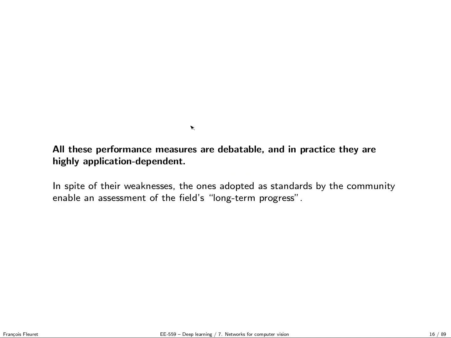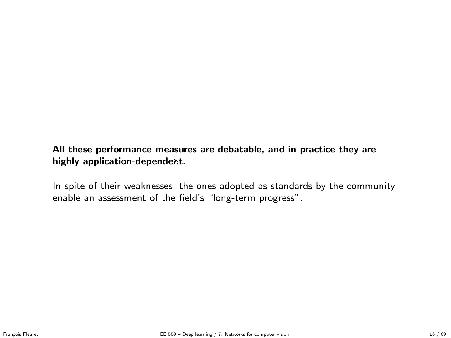A general comment is that all these performance measures are extremely debatable. So again, area under the curve, or even a balanced rate, are not absolute things. And there are a lot of technical details, a lot of ways of computing them, a lot of bugs in the routines computing them. So they are debatable.